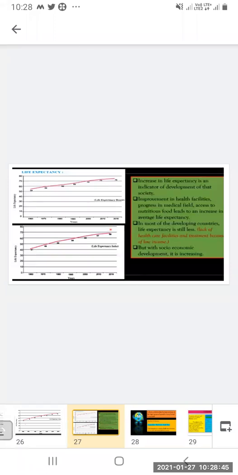In most of the developing countries, life expectancy is still less. There is a lack of healthcare facilities and treatment because of low income. So in many countries the life expectancy is still less, because good health facilities and treatments are not given, because of the low income. But with socio-economic development, it is increasing.